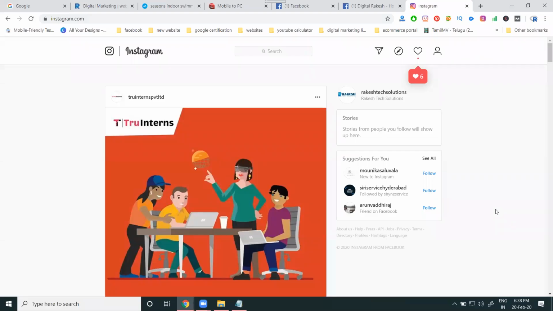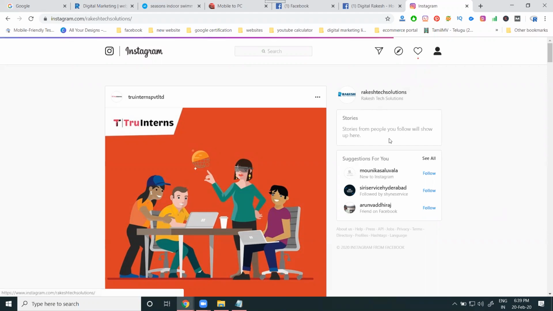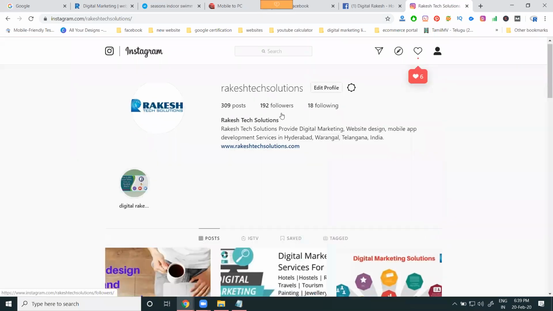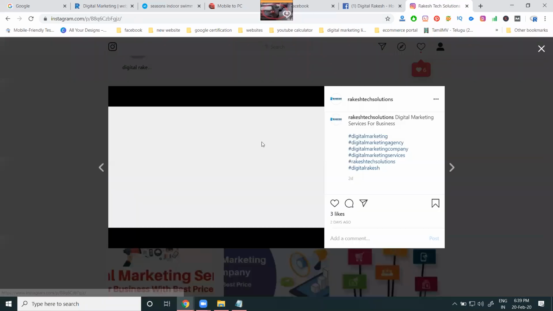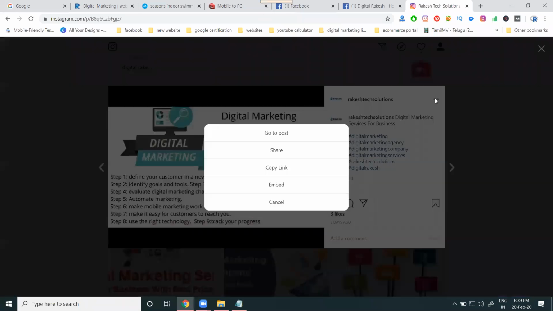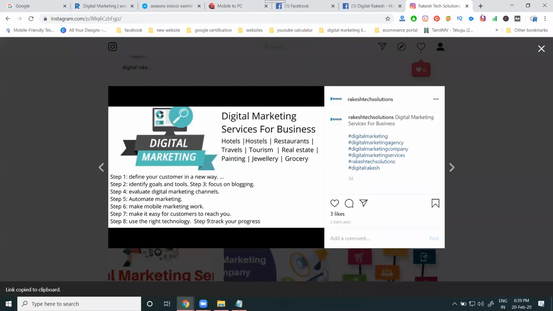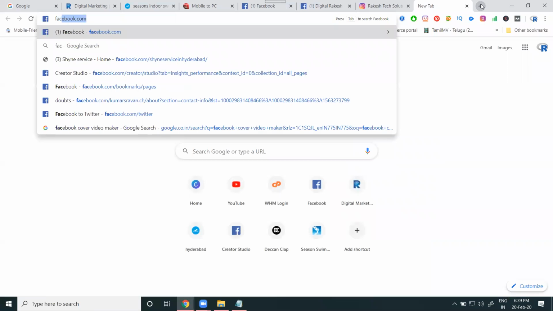A lot of people are asking one question: how do you increase Instagram followers? Now I'm selecting this post here. Anyone can share using this option. First, you can copy this link. Select your Facebook.